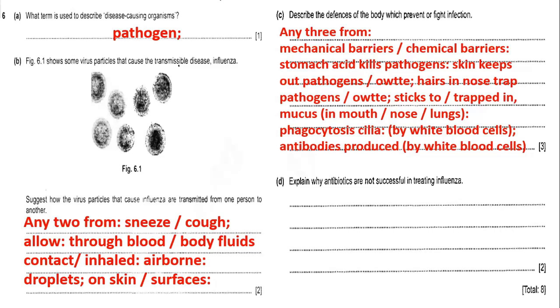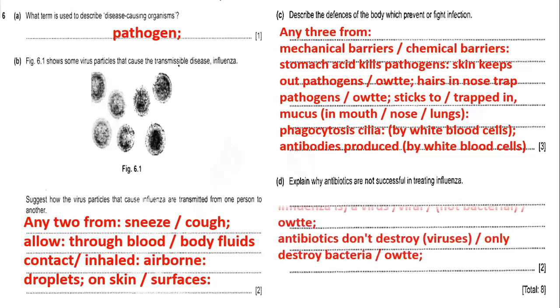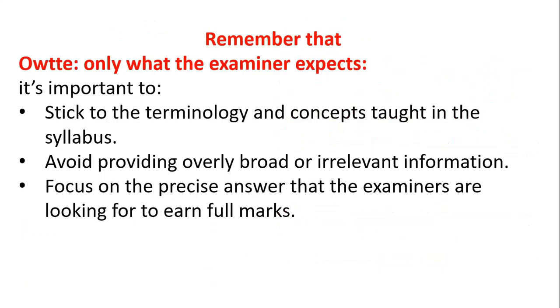Any 3 of them, of course. Explain why antibiotics are not successful in treating influenza. Of course, because influenza is caused by a virus, while antibiotics are only used to kill bacteria. But now he wants 2 points, so please mention both: that influenza is a virus, and also that antibiotics do not kill viruses.